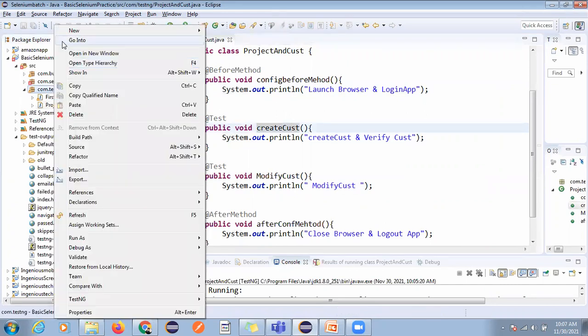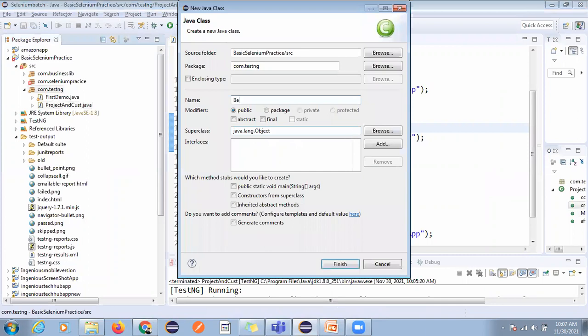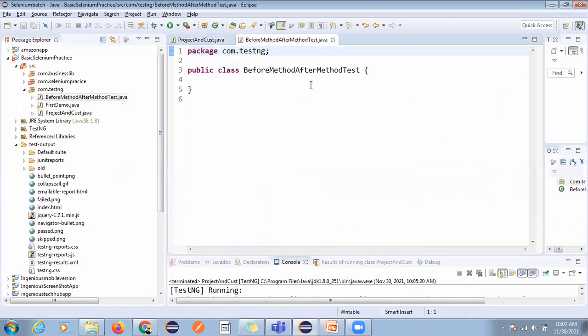So let me create one class, before method after method test. Here I just want to tell you how you can write a real script in TestNG.